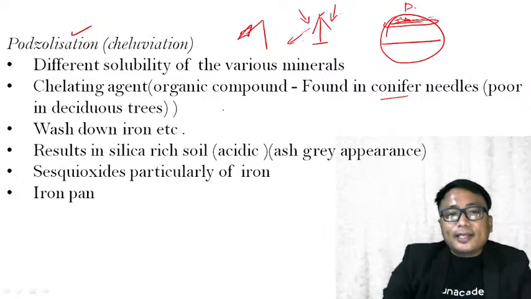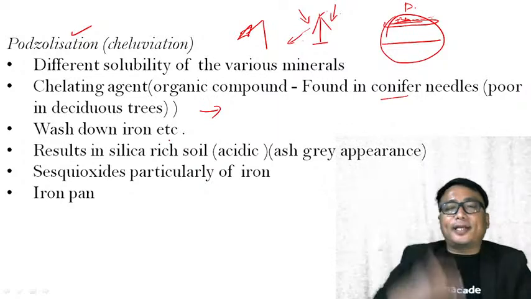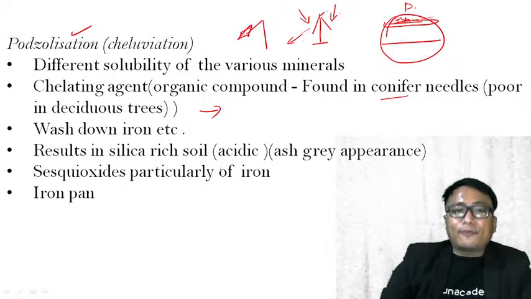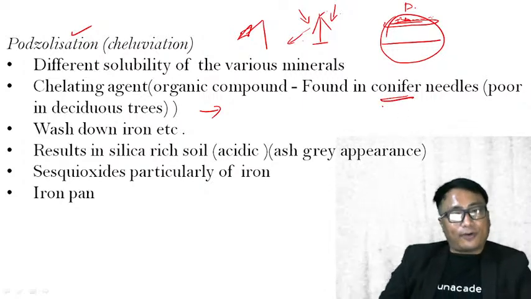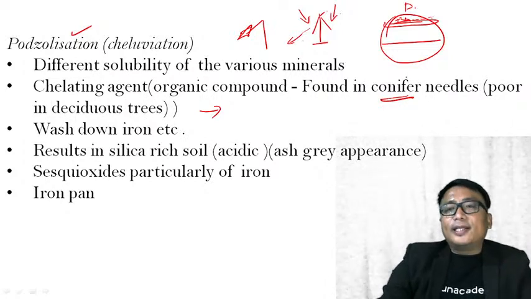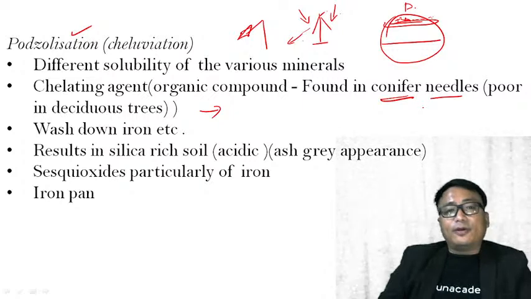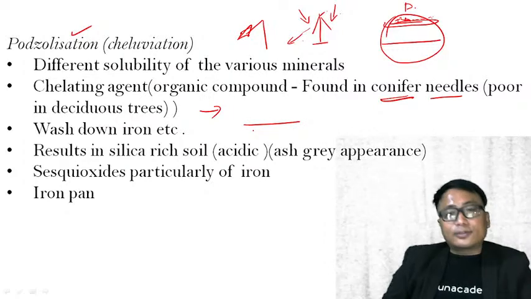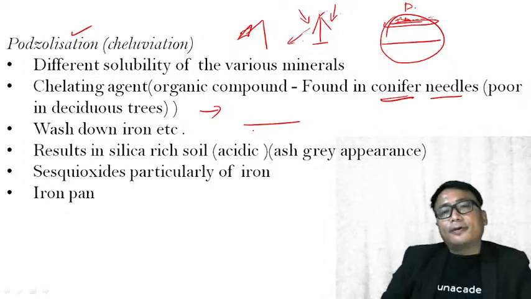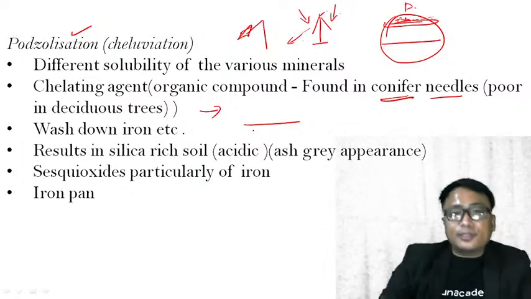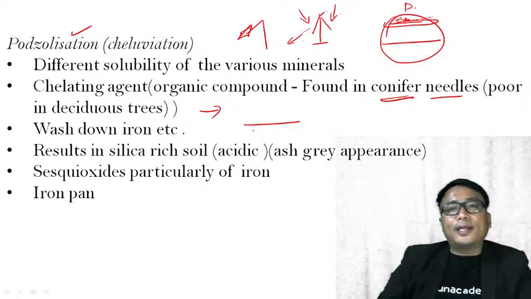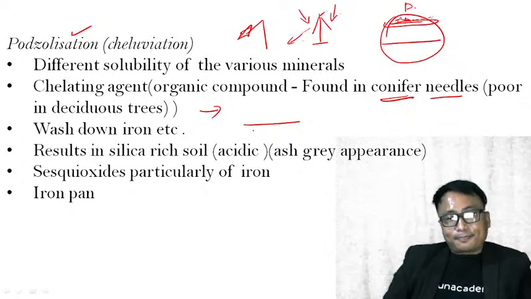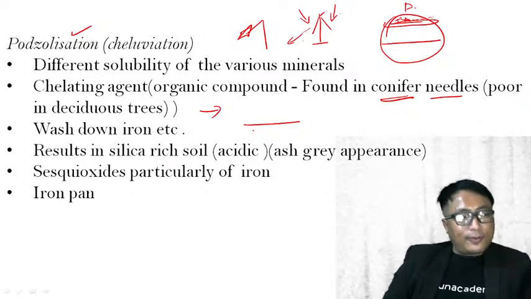Now, in this type of forest, that is in a very cold climatic condition, very close to this tundra type of vegetation, you will have this coniferous forest. In this coniferous forest, the needles given out by these trees will fall down on the ground surface. It will undergo decomposition, means the bacteria will come, but the rate of decomposition will be very less. Why? Because for chemical action to take place, you need temperature. Here the temperature is very cold, very less.